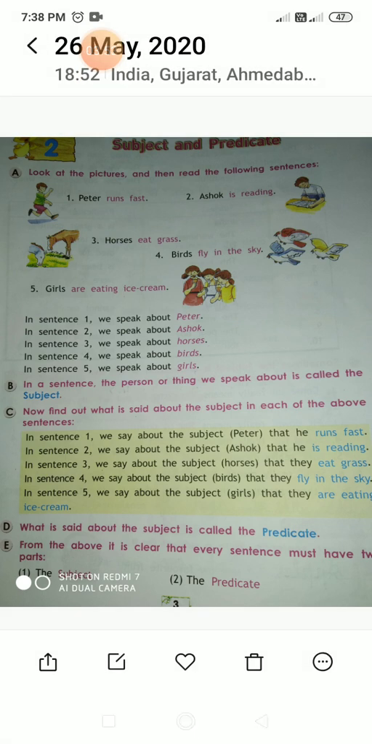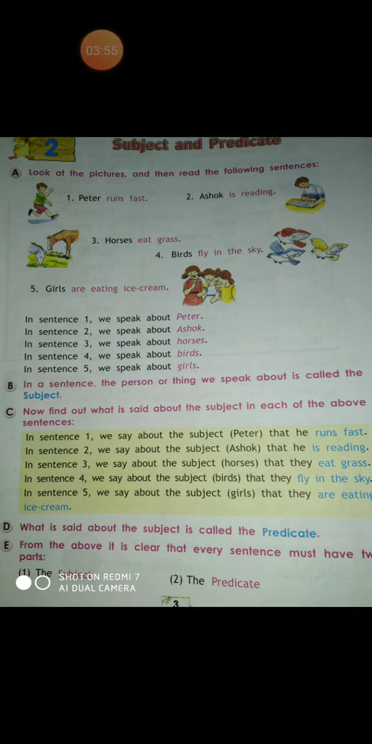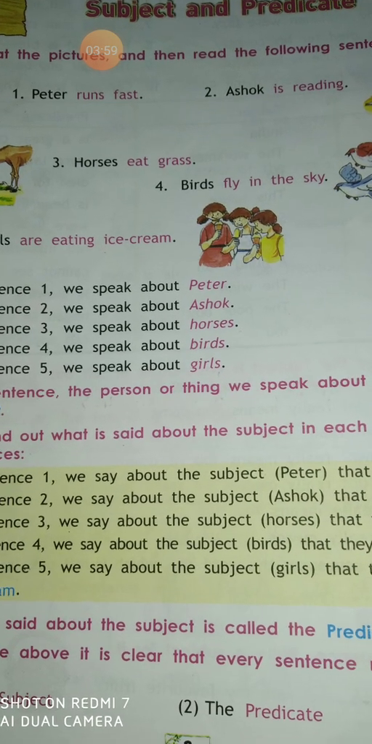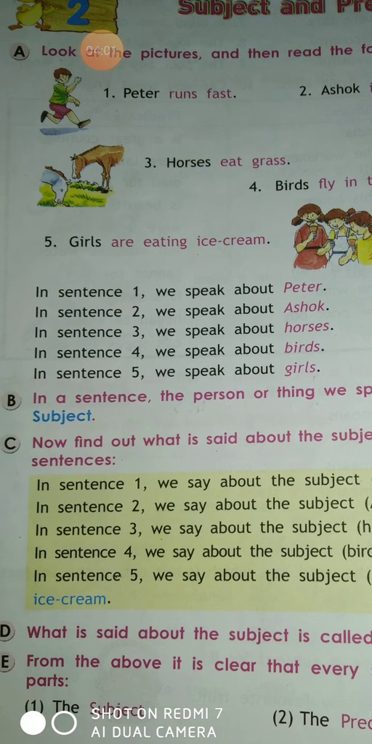See here. Look at the pictures and then read the following sentences. Here you can see, Peter runs fast. Now Peter, we are talking about a person, so it is a subject. Now what is Peter doing? Peter is running fast. So runs fast shows us what the subject is doing. So that is called a predicate.